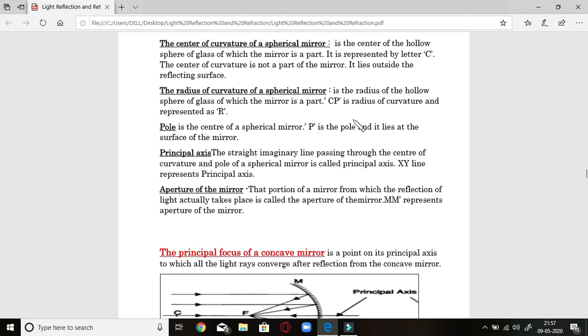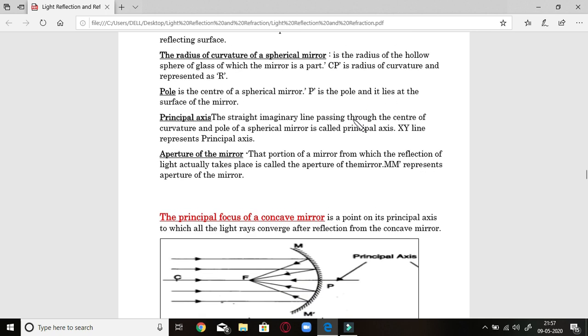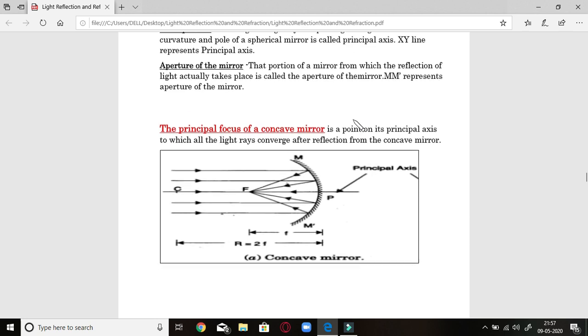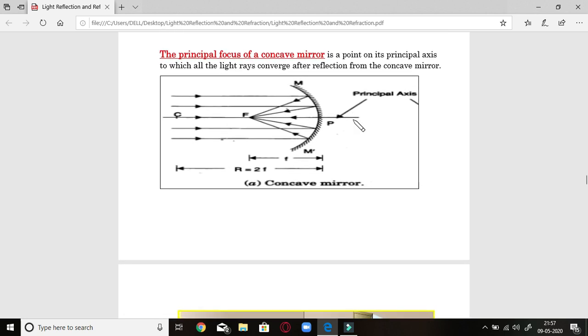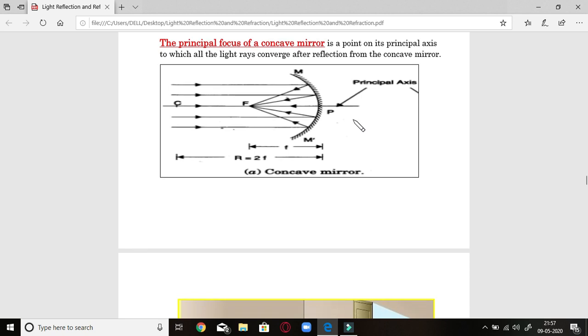Now next is the aperture of the mirror. This portion of the mirror from which the reflection of light takes place is the aperture. MM dash is the aperture. Next one is the principal focus of a concave mirror. We will deal with the next very important term, the principal focus, because of which there are various uses of these mirrors, whether of a concave mirror or a convex mirror. Focus is a very important term and we will deal with it one after the other.